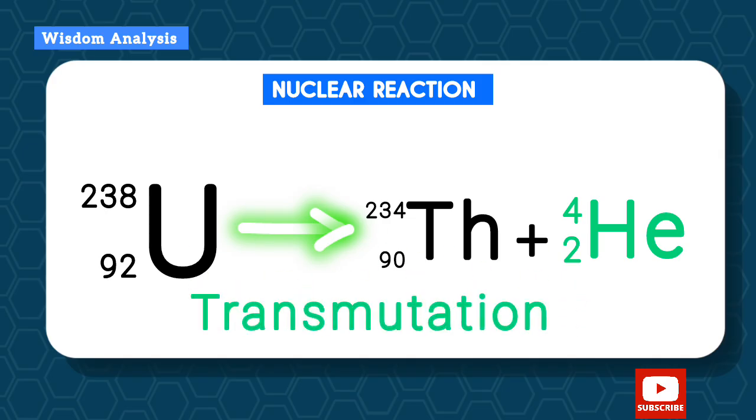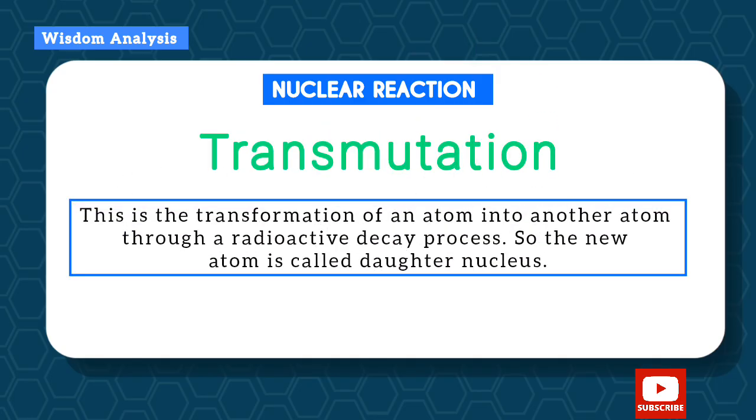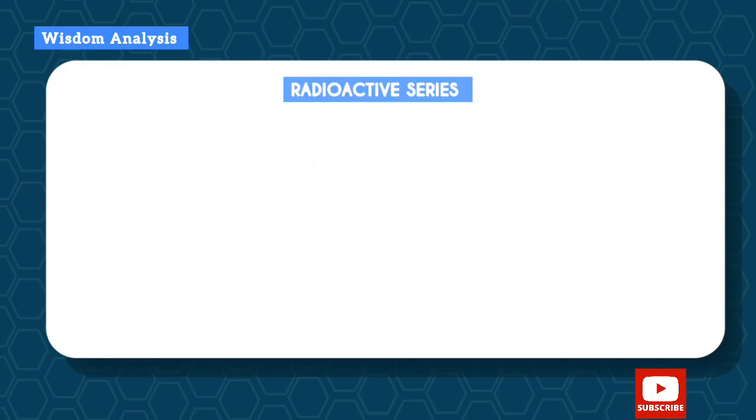Now this is also called transmutation, because we have changed from one atom to the other. So what is transmutation? This is the transformation of an atom into another atom through a radioactive decay process. So the new atom is called the daughter nucleus.